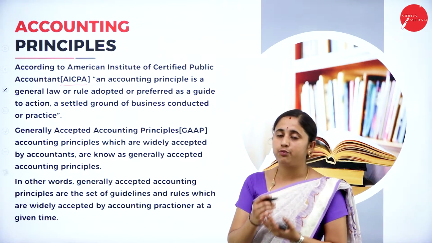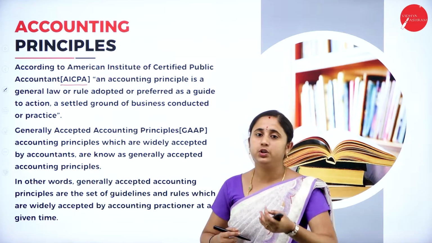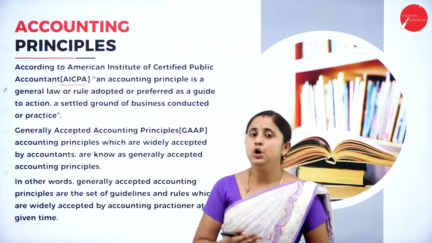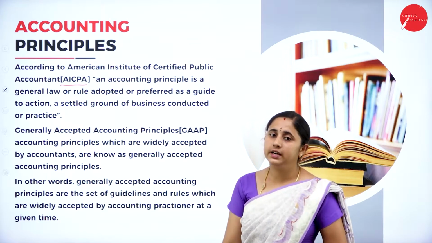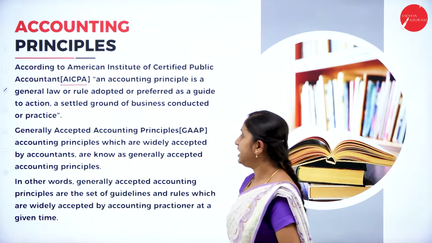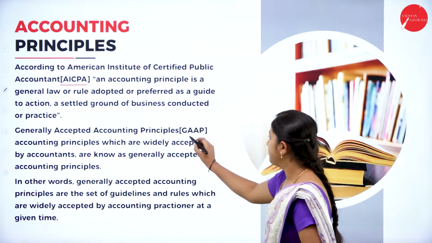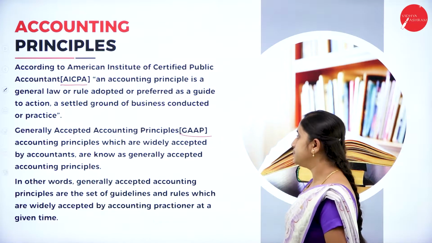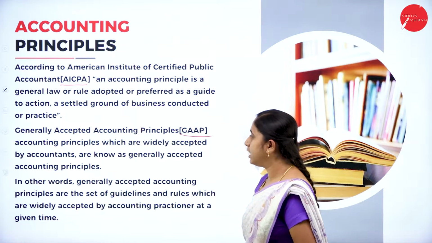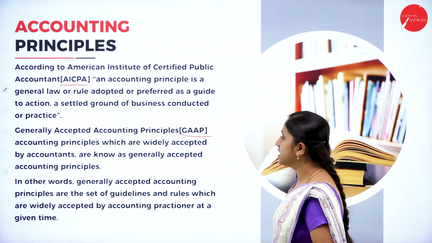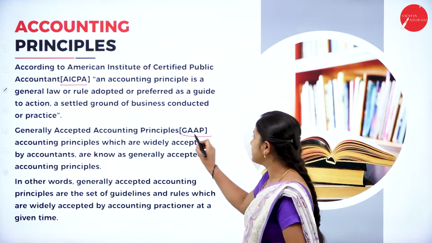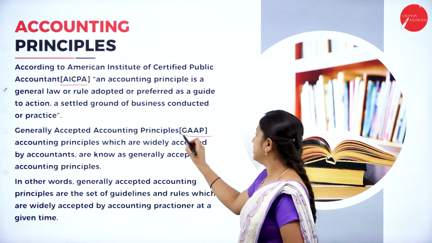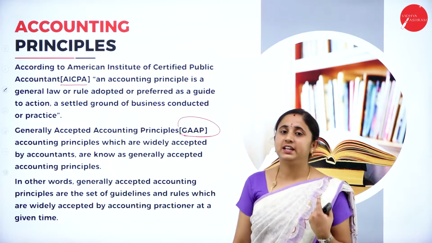That means it is a set of law or rule. It is preferred for the business or organization to follow in their accounting procedure. So it acts as a guide. Generally accepted accounting principles, GAAP. Accounting principles which are widely accepted by the accountants are known as generally accepted accounting principles. So GAAP means generally accepted accounting principles. The name only says generally accepted.